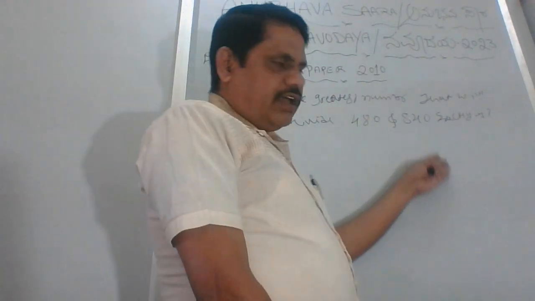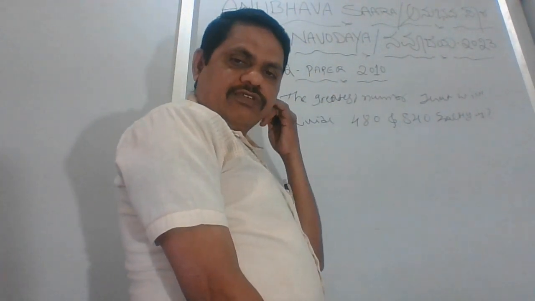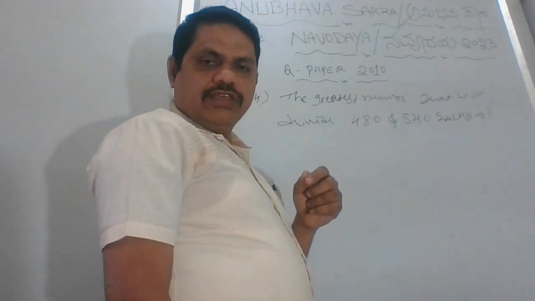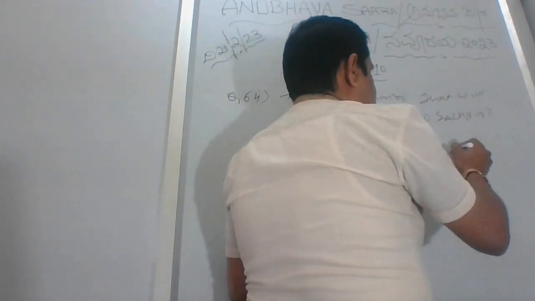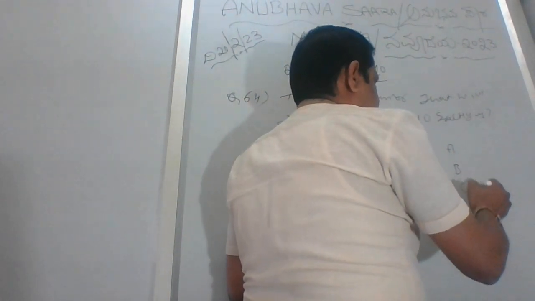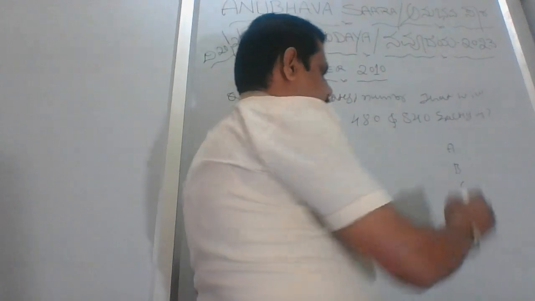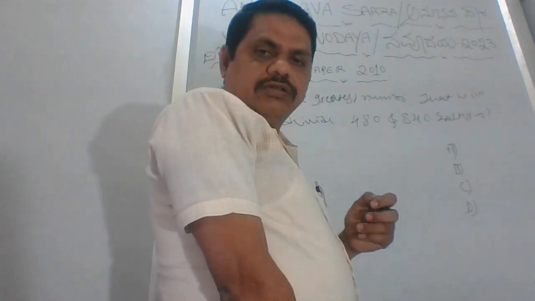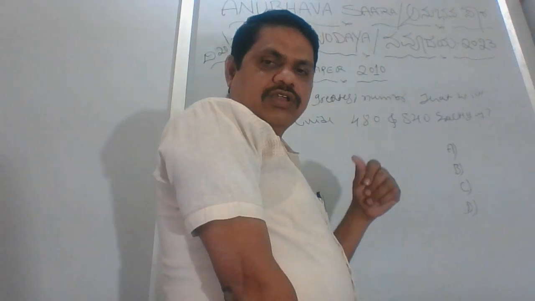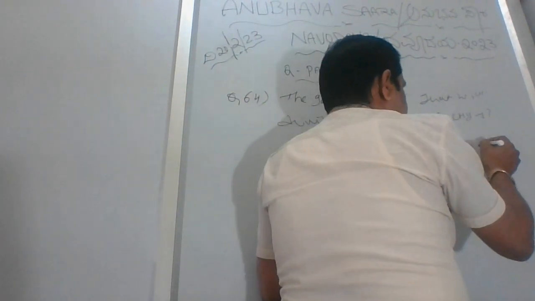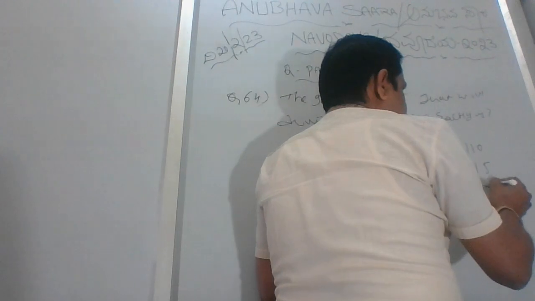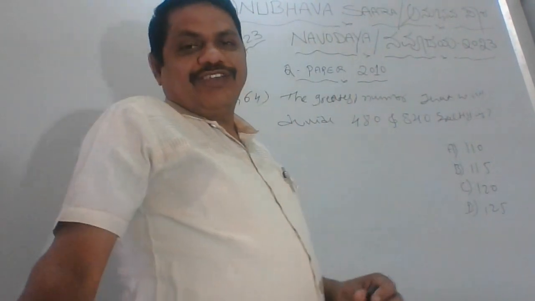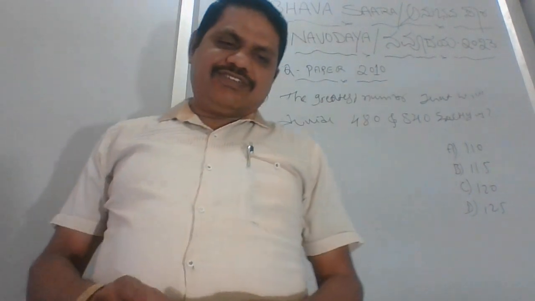Okay, I'll write the options and explain them one by one. So A, B, C, D. In the options: 110, 115, 120, 125. See how they are making you get confused.